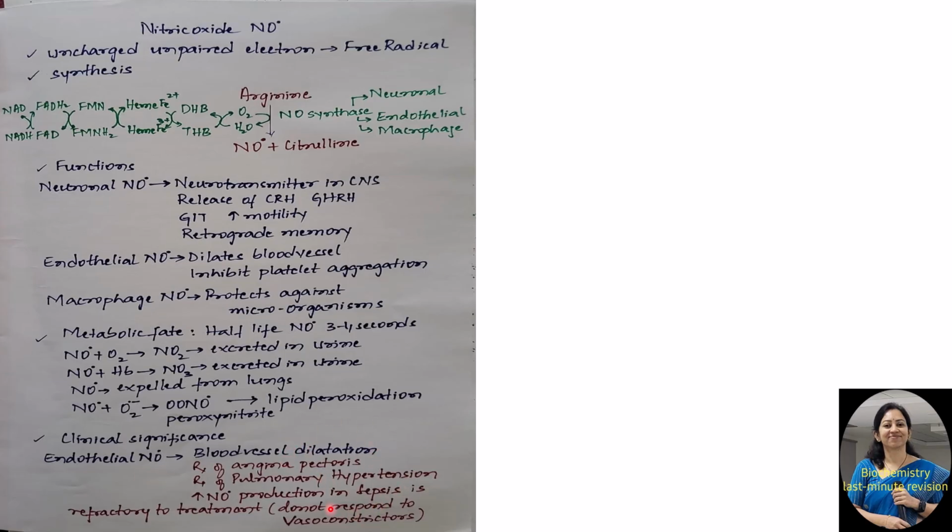So there is one more significance associated with nitric oxide: there is increased production of nitric oxide in sepsis. Sepsis is a dangerous condition where there occurs multi-organ failure because of microorganism invasion, and there is increased production of nitric oxide. What happens is there is massive dilatation of the blood vessels, resulting in profound fall in blood pressure, and the worst thing is this fall in blood pressure does not respond to any vasoconstrictor. So these are the clinical significance associated with nitric oxide.